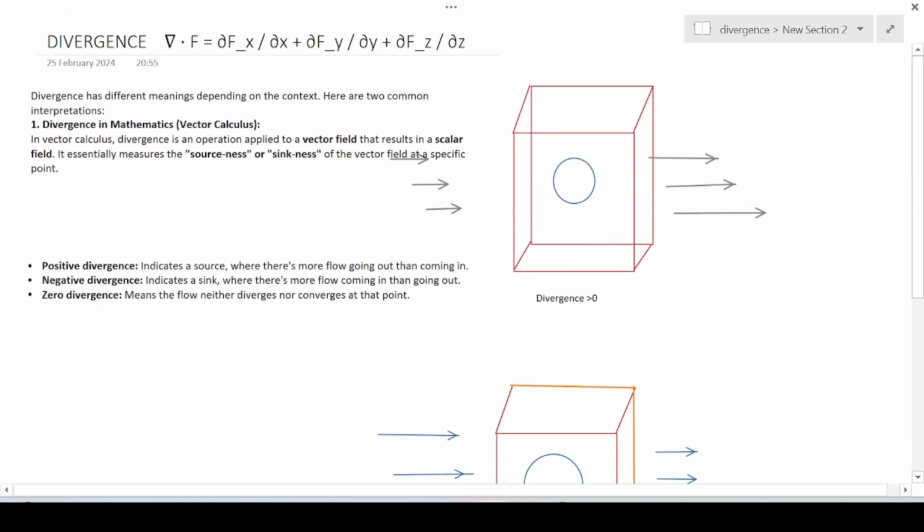And the formula of divergence is del f upon del x plus del f upon del y plus del f upon del z. It is indicating the total change in the vector field in that area. If we multiply this quantity by the volume, we will get the total change in the vector field in that area, right? That's why the formula of divergence is this. So that's it for the video.